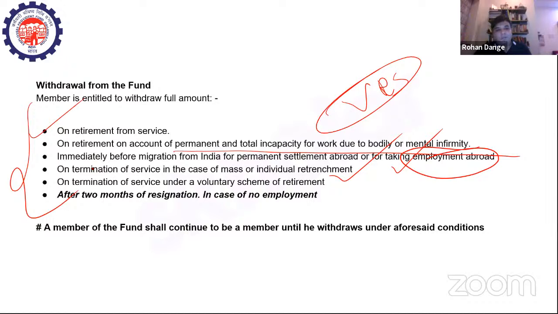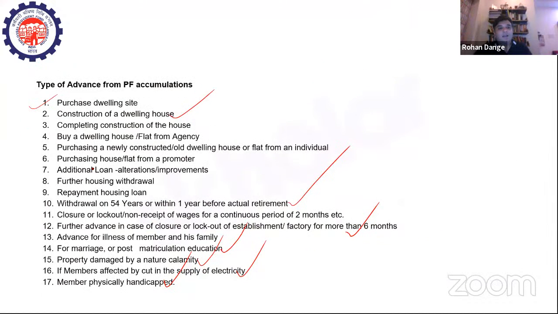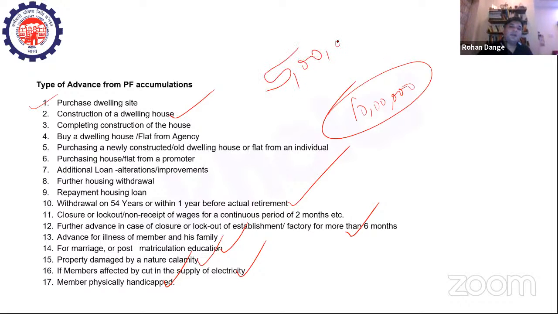Now it is to be noticed here, if you want to take an advance, for example, your PF accumulation is 10 lakh rupees, and if you want to buy a house and make a down payment of 5 lakh rupees, in that case this is like an advance, right? So this is the advance that you're taking. But I'm not talking about advance here.